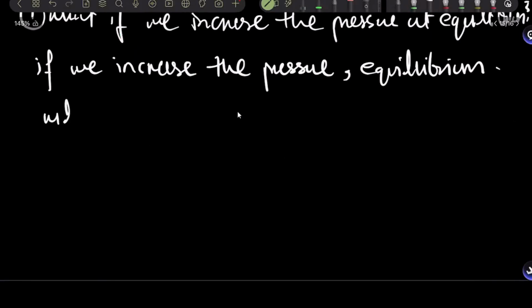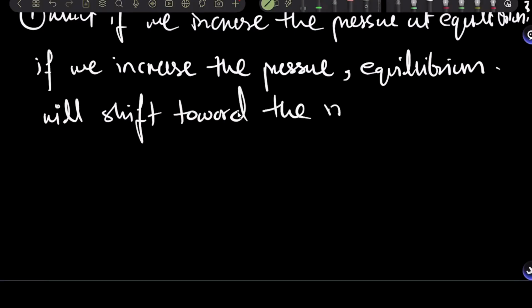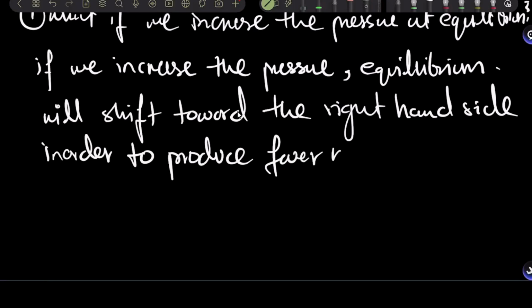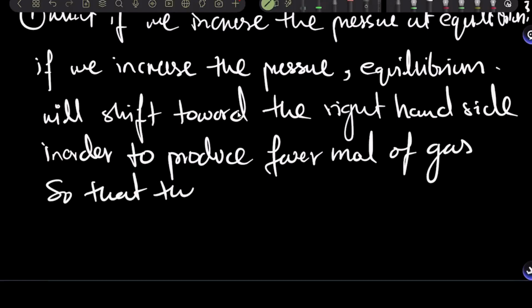All right. So if we increase the pressure at equilibrium, equilibrium will shift towards the right hand side in order to produce fewer moles of gas so that the pressure decreases.